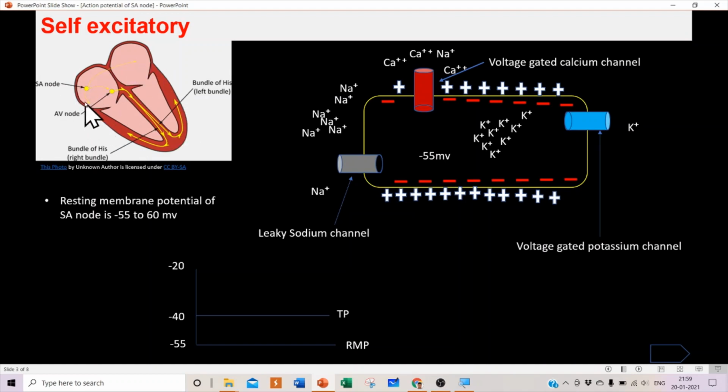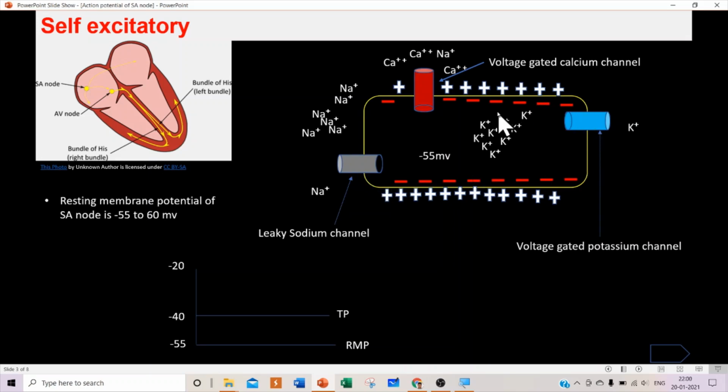over the myocardium. So how does the SN node generate the action potential, how does the conductivity of the heart start at the SN node? Here I am drawing only one cell of the SN node, and we will be discussing the channels of the cell here. The resting membrane potential of the SN node is minus 55 to minus 60 millivolts. This is one cell of the SN node, the nodal cell.